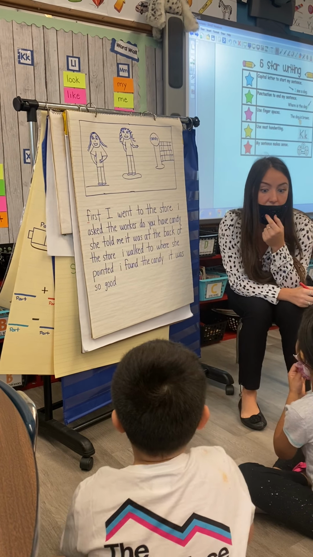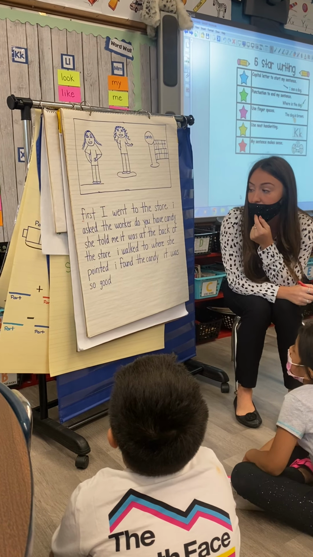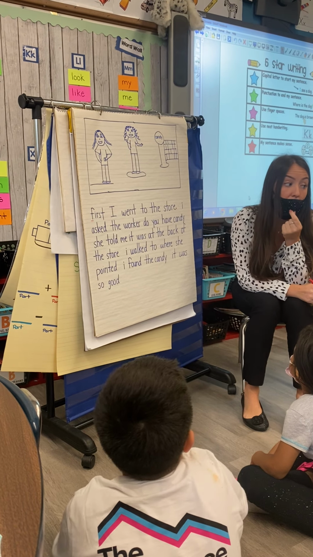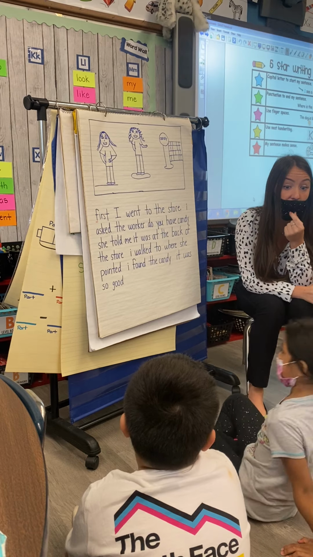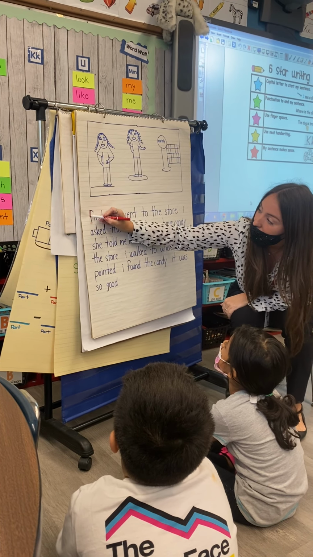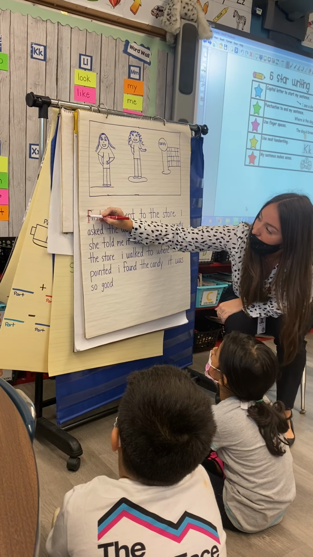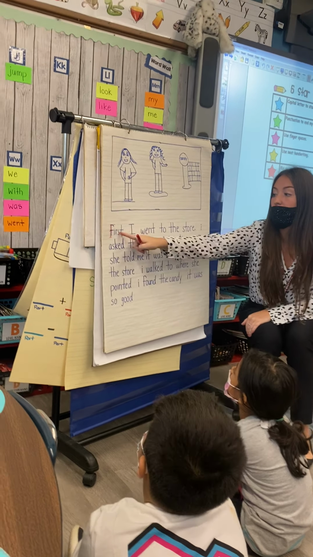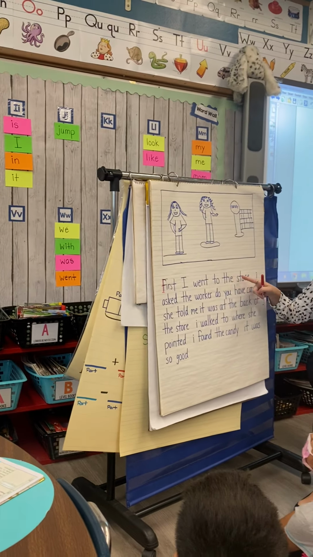Lindsay? Uppercase. An uppercase letter, right? So when we're writing, we want to make capital or uppercase letters to start our sentence. So we're going to make this a capital F in first. So first, I went to the store.